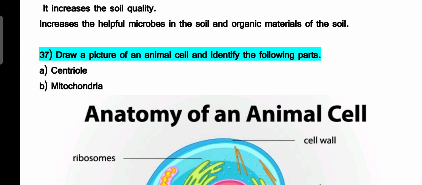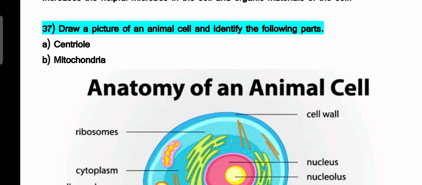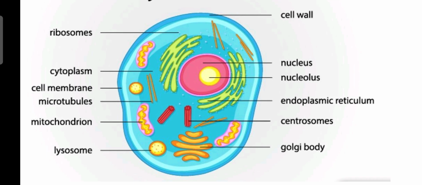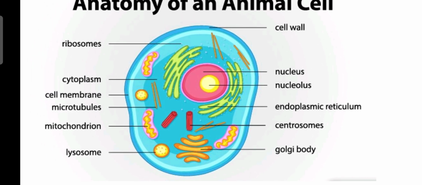37th question is, draw a picture of animal cell and identify the following parts. Centriole, mitochondria, all these are asked. Now you can see this as the animal cell. You can see the endoplasmic reticulum, and cell membrane covers the whole cell. A nucleus is in the center.